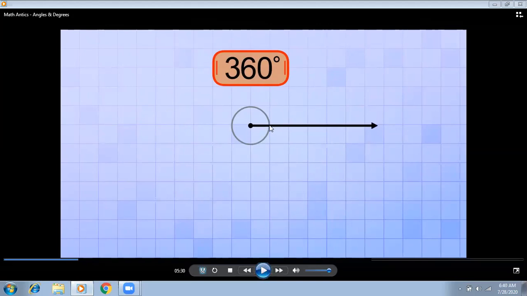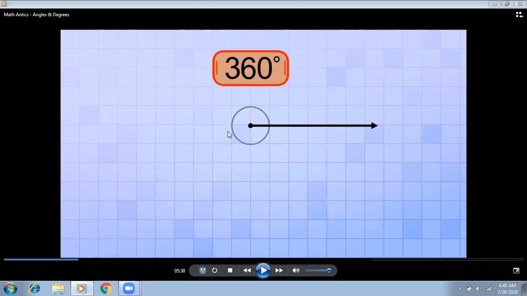And when it again comes back on 360 degrees, look, the position is the same. When we start from zero and it comes back on 360 degrees, the position is again the same. One ray is on top of another ray. But this time the rotation is different. At that time, the rotation was inside the circle, and this time the rotation is outside the angle. So that is the difference between the rotations. That rotation shows you that the angles are 0 degrees or 360 degrees.